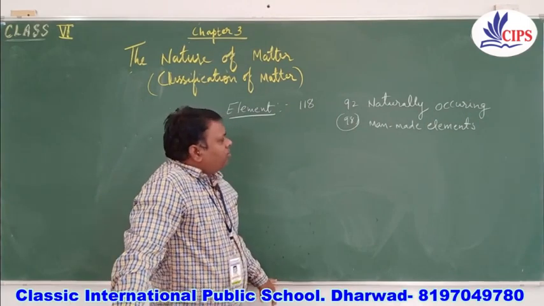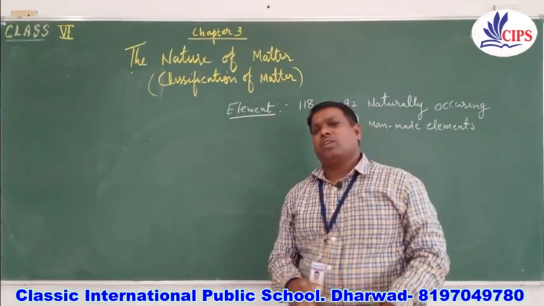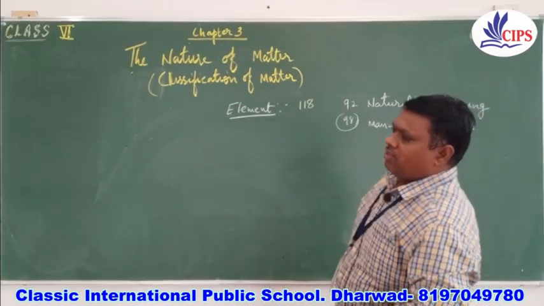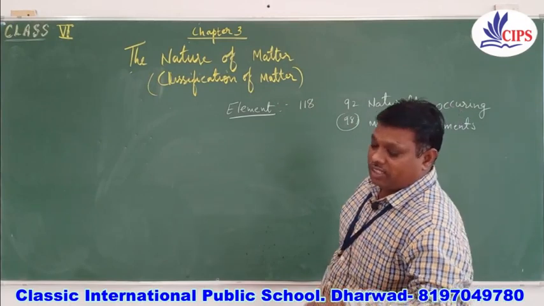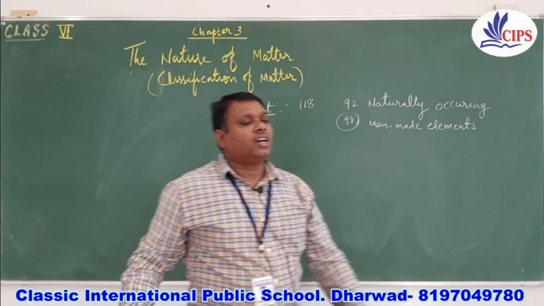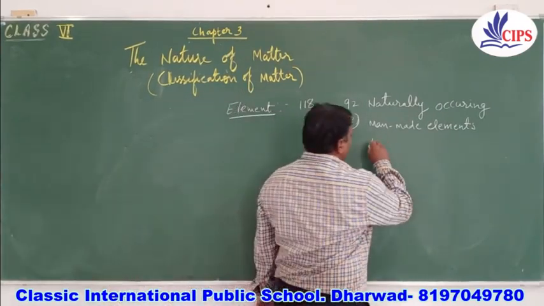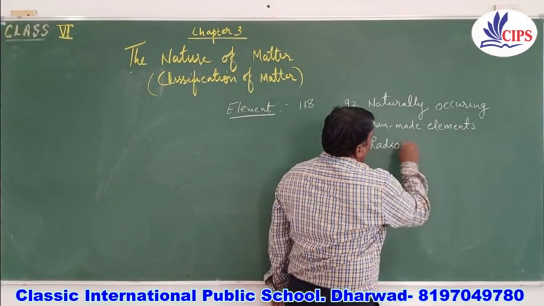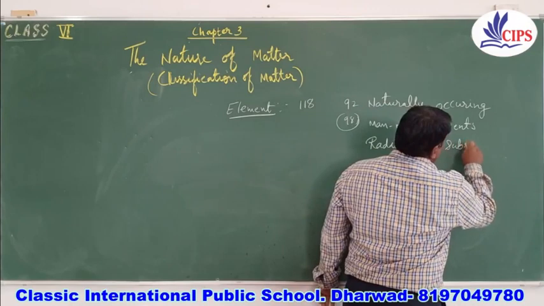So apart from these natural elements, if you look at the long form of the periodic table, you will find that there are certain elements which have radioactivity. That is, they emit very dangerous radiation. That's why they have been classified as radioactive substances.